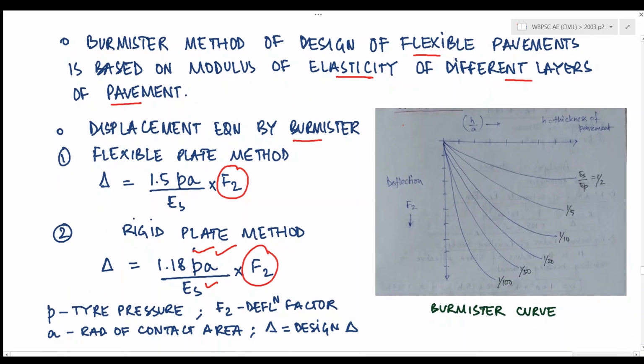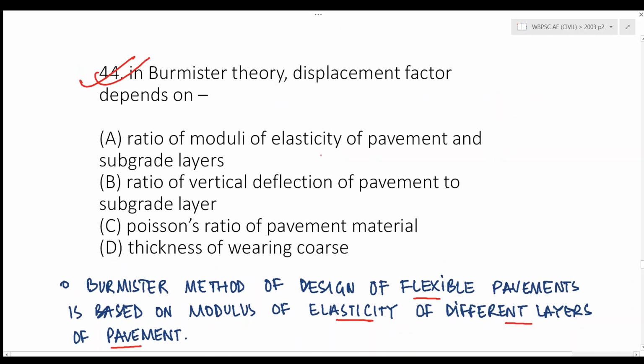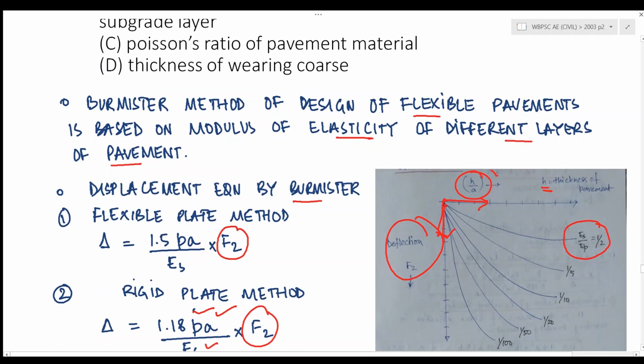Now, this is the Burmister curve where x-axis represents the h by a value and y-axis represents the deflection factor F2. So the deflection factor here depends upon the ratio of modulus of elasticity of subgrade to the modulus of elasticity of pavement, and the h by a factor. The h by a factor, h is the thickness of pavement and a is the radius of contact area. So the displacement factor depends on the ratio of modulus of elasticity of pavement and subgrade layers. Also, the h by a ratio, where h is the thickness of pavement and a is the radius of contact area.